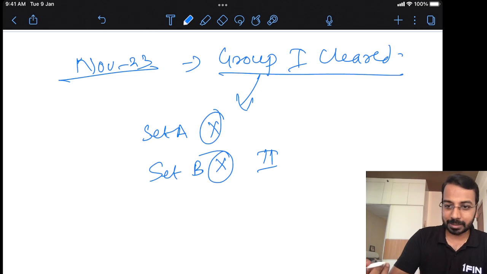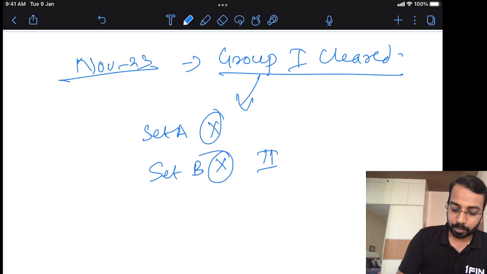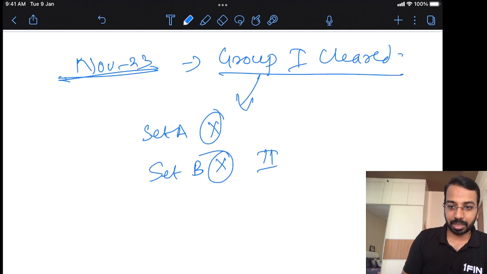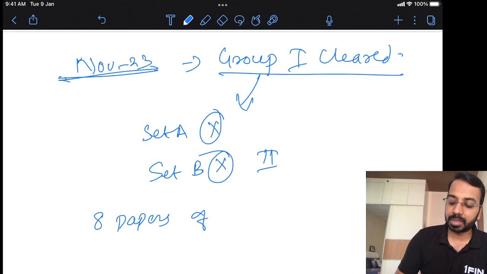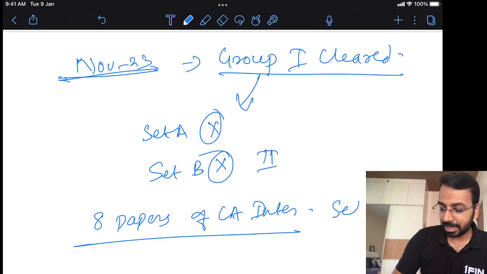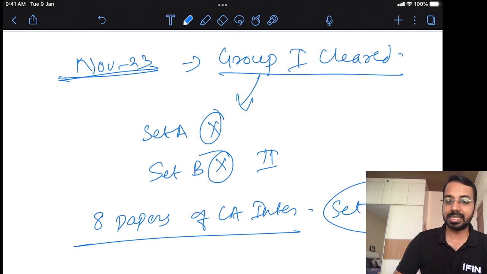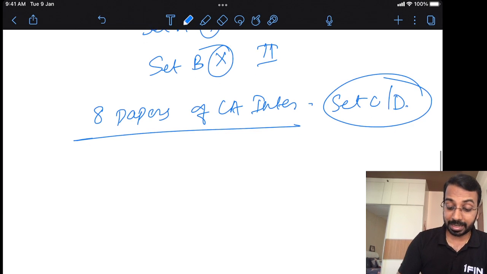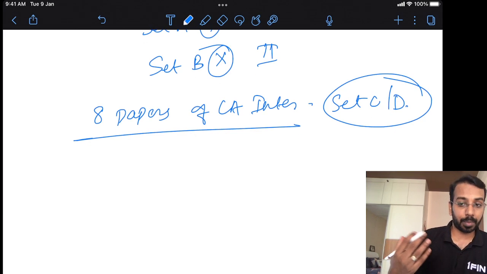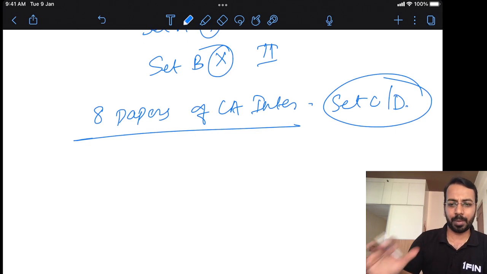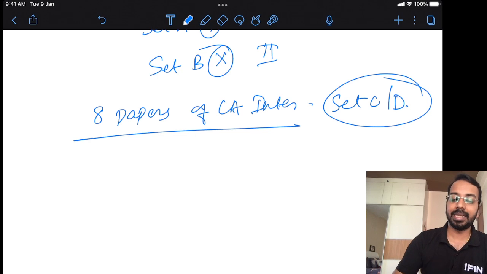And one more bonus, if you have appeared in November 23 examination, or if you are eligible to appear in November 23 examination, or they have also said if you have passed 8 papers of CA Inter, then set C and set D are exempted. You are not required to write set C and set D. If you are eligible to write examination in November 23, or if you have passed CA Inter by writing 8 papers, set C and set D are exempted.